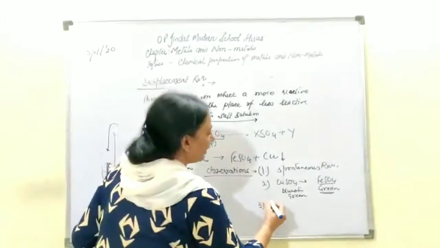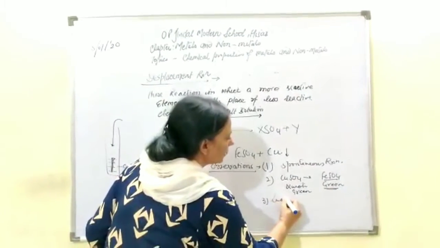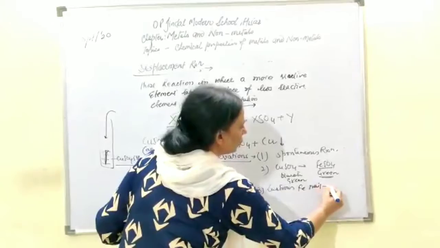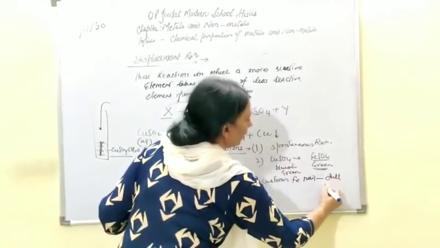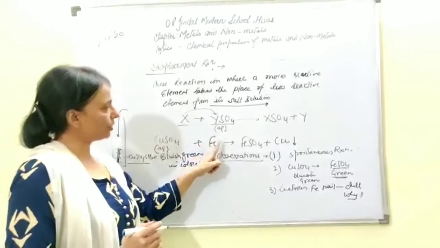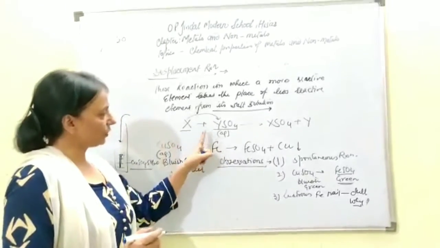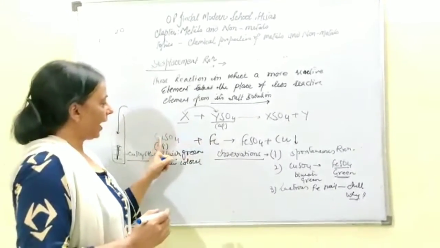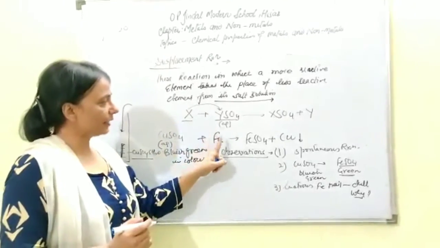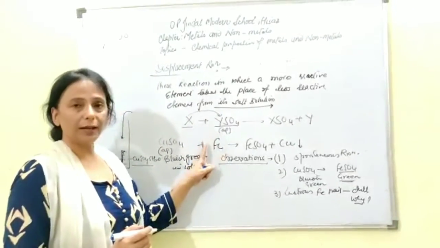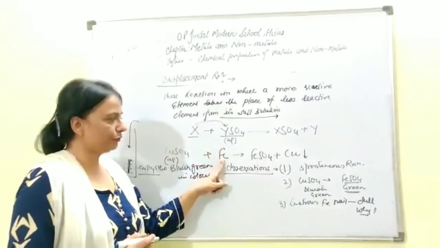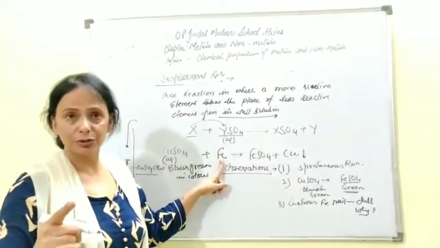Next thing which you will find is that the lustrous iron nail which was taken initially will turn dull. Now the reason is why? The reason is that the reaction happens on the surface of the metal. So this reaction will also start on the surface of the metal, and this is displacing this one. So this copper will start depositing on the iron nail, and that deposition of copper on the surface of the iron nail turns it dull.